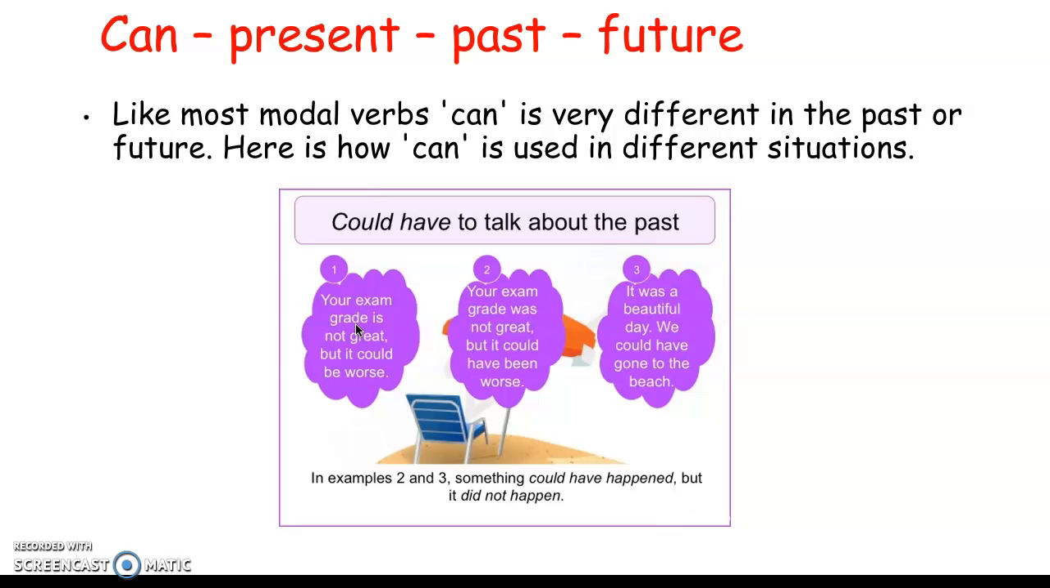It was a beautiful day. We could have gone to the beach. In examples 2 and 3, something could have happened, but did not happen.